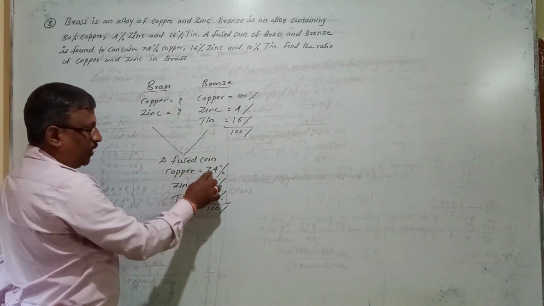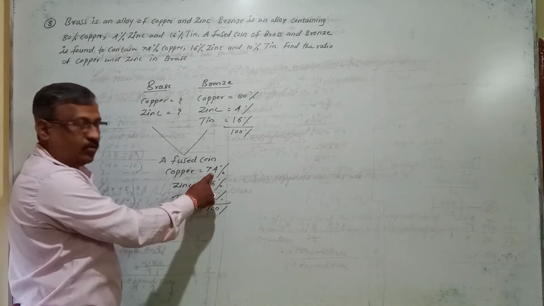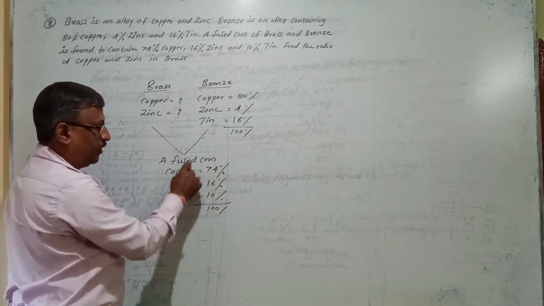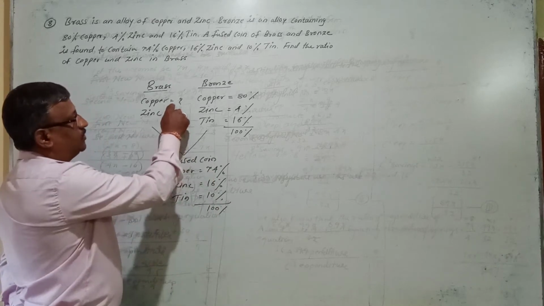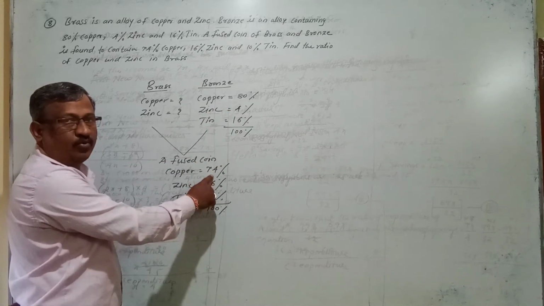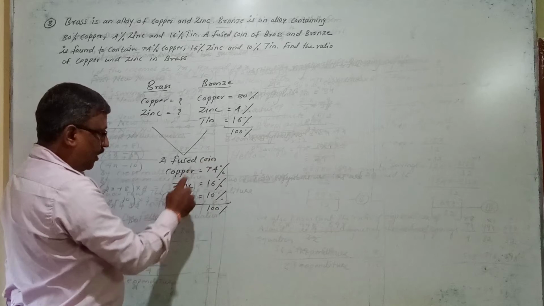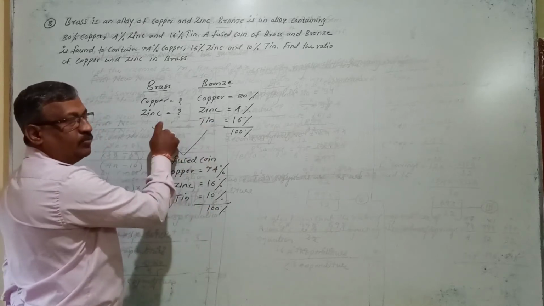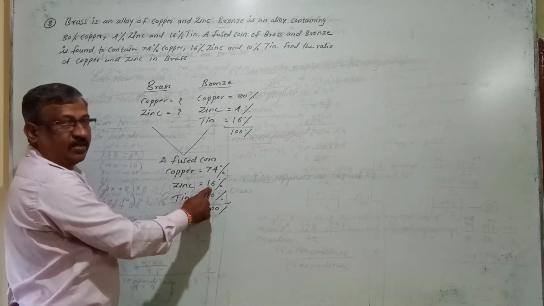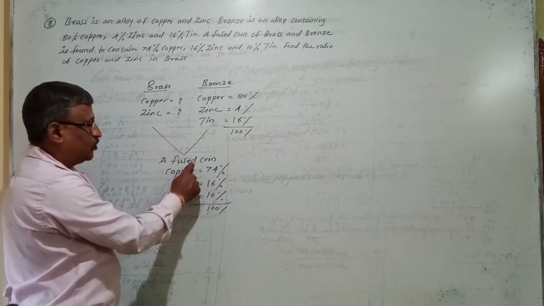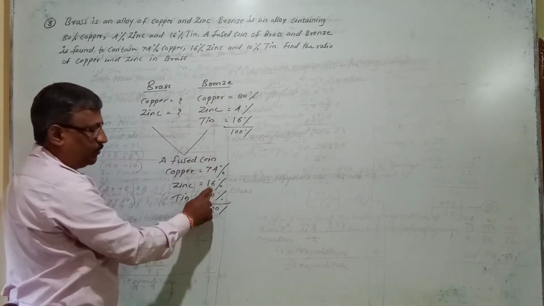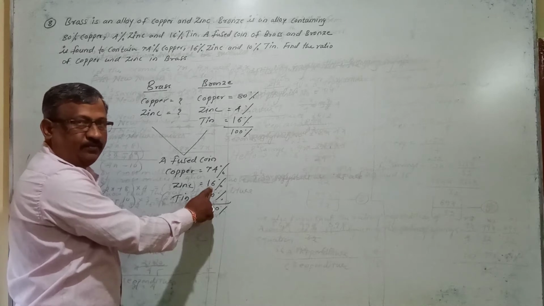So to prepare 74% copper in the fused coin, they have taken some copper from brass and some copper from bronze. Like that, zinc is also a mixture of these two because both contain zinc. So while preparing 16% zinc in the fused coin, they have taken some zinc from brass and some zinc from bronze.